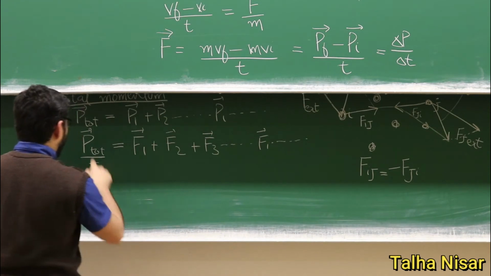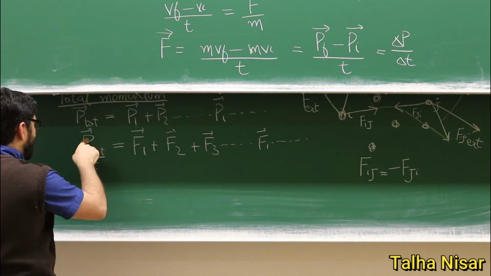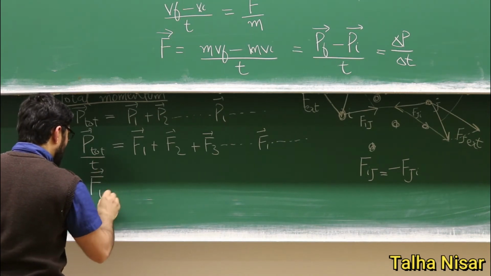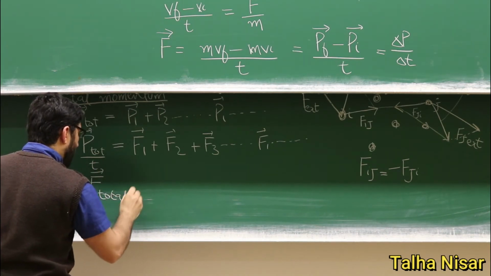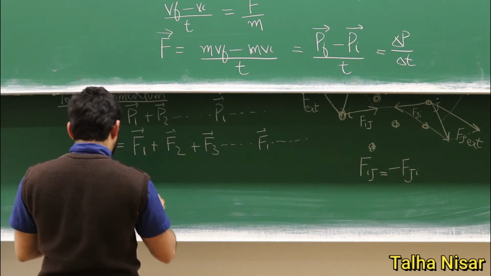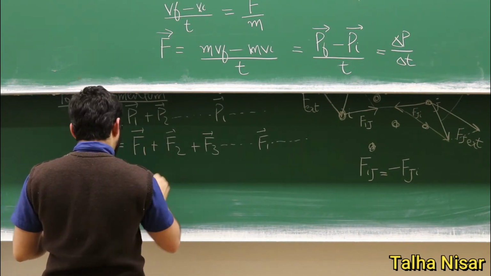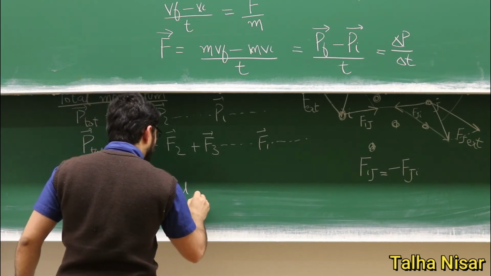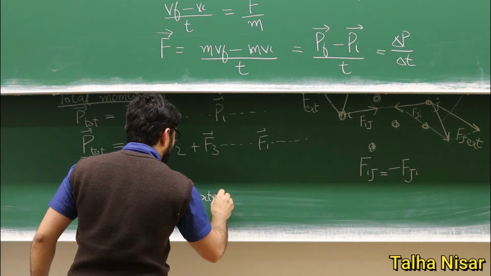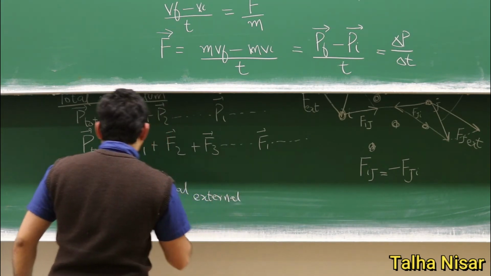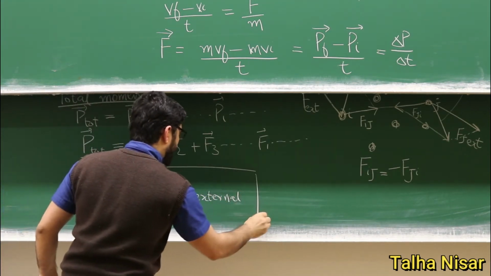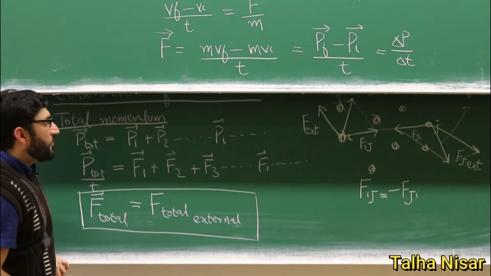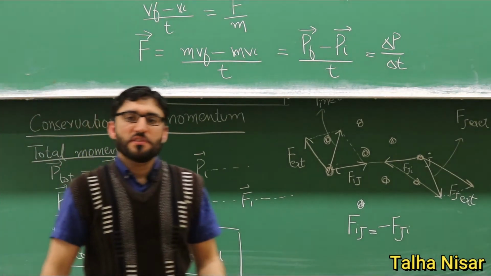So when they cancel each other, the only force that will be left is the total force. The momentum divided by time is force, so the total force is equal to the F total external force. What we see here is that if there is an external force, then the momentum of the system will change.